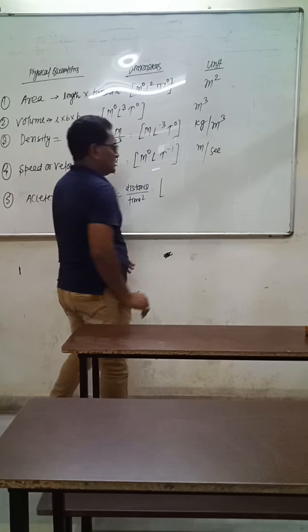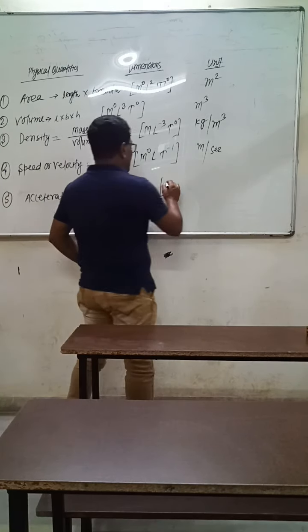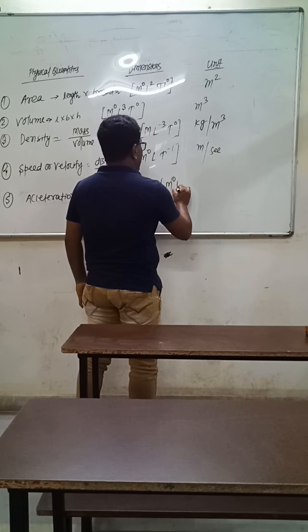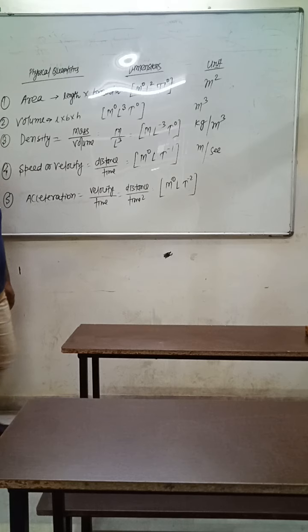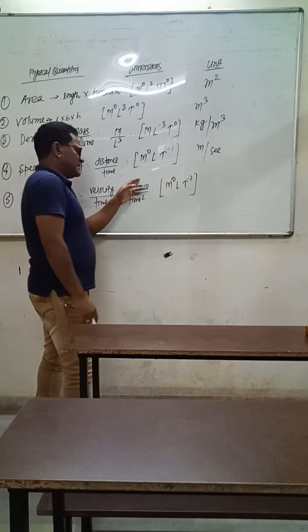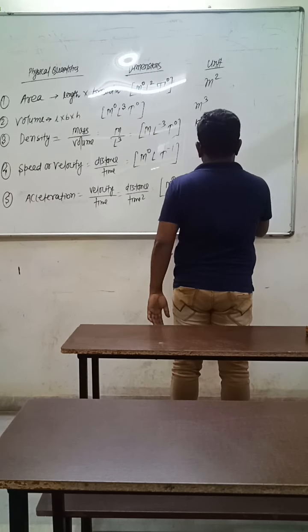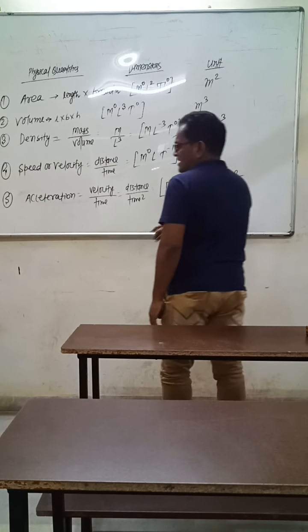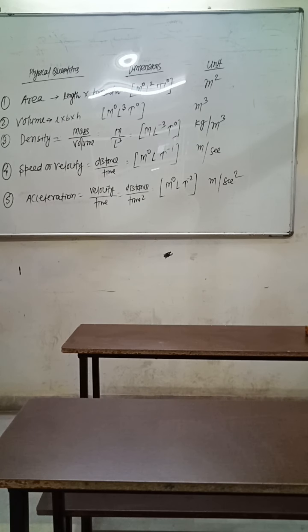And for its dimensions, there is no role of mass in acceleration also. So M naught, L and T raised to the power minus 2. About its unit, the unit of distance is meter and the unit of time is second square. So meter per second square. The unit of acceleration is meter per second square.